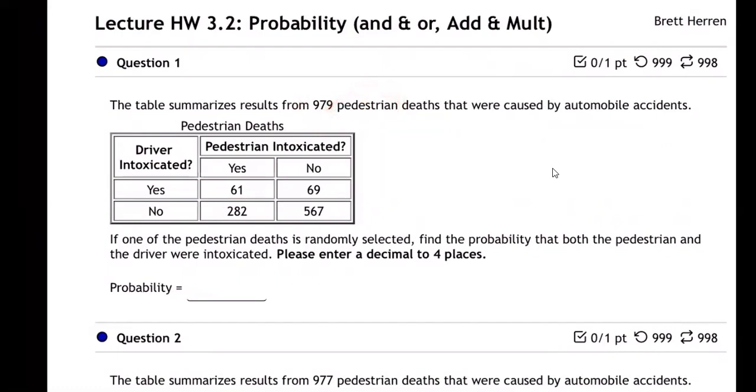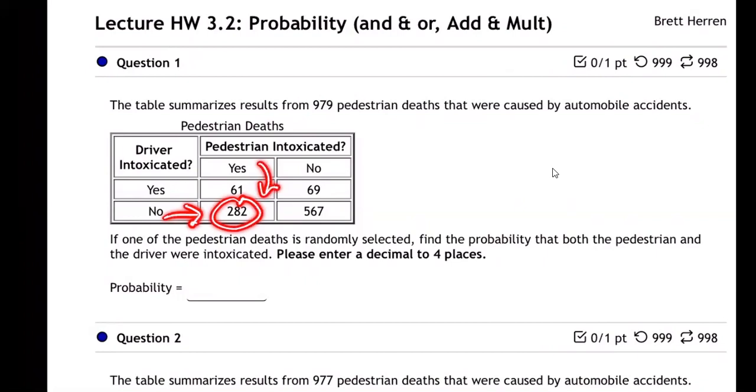Right? So among all 979 deaths were a pedestrian, a person walking. It's kind of sad, huh? A person that's walking got hit by a car and died. So they weren't even in a car. They're a pedestrian. Out of those 979 cases, in 61 of the cases, both the driver was intoxicated and so was the pedestrian. In 282 cases, the driver was not intoxicated, but the pedestrian was.